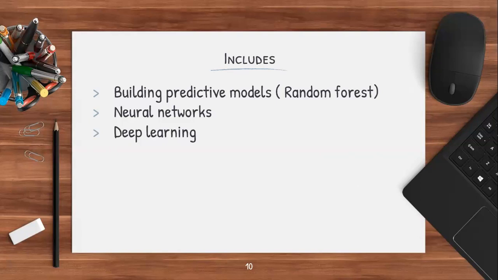It is used for classifying the objects, classifying the data. Then we'll discuss implementation of neural networks like artificial neural network, recurrent neural network, and convolutional neural network in Python. And finally, we will implement deep learning algorithms using the Keras library in this module.